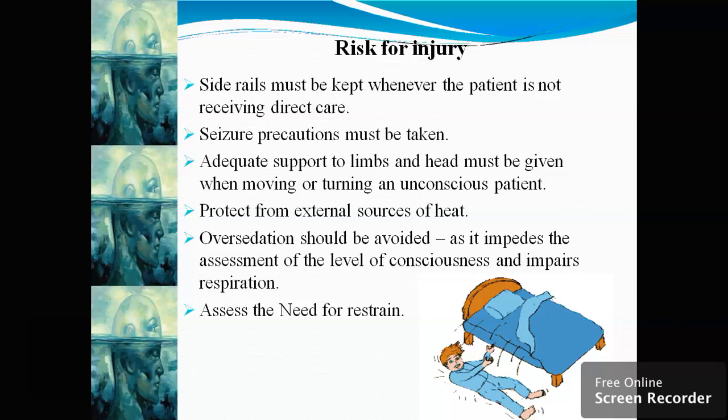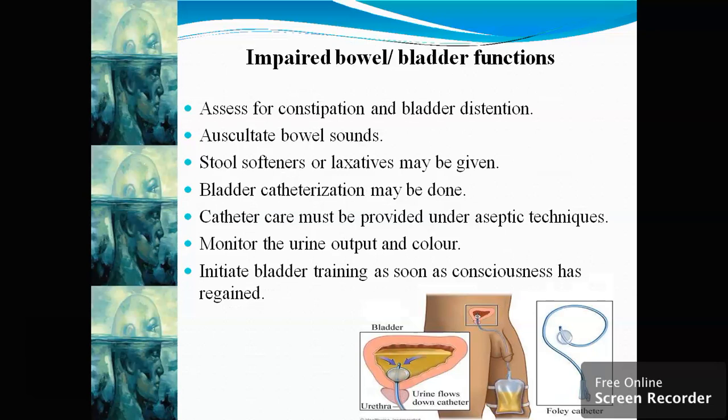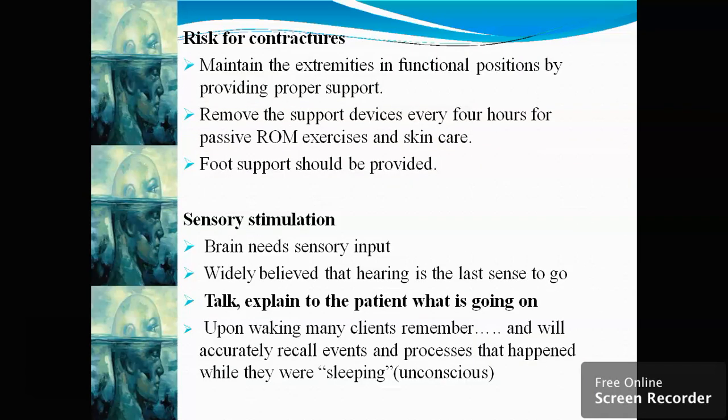Adequate support to limbs and head must be given when moving or turning an unconscious patient. For impaired bowel or bladder function, we have to go for a stool softener, as I told you before. Catheter care must be provided to avoid any kind of infection. Bundles may be used. Initiate bladder training as soon as consciousness has been regained. Then, for risk of contractures, remove the support devices every 4 hours for passive range of motion exercises and skin care. Foot support should be provided.